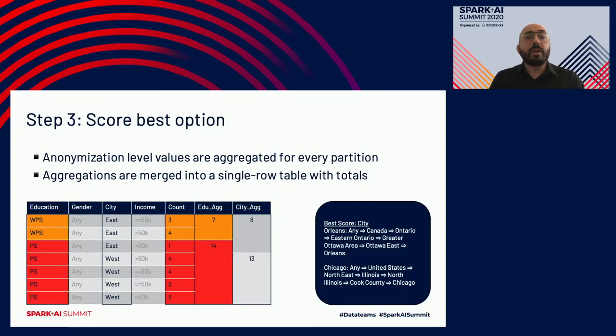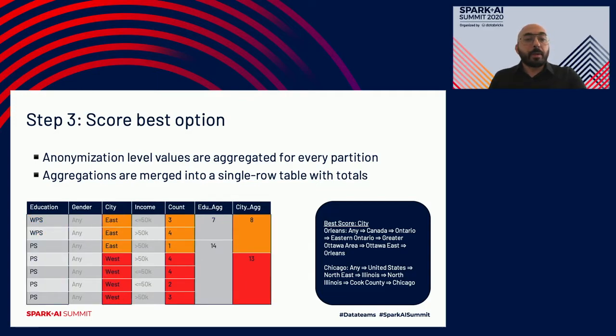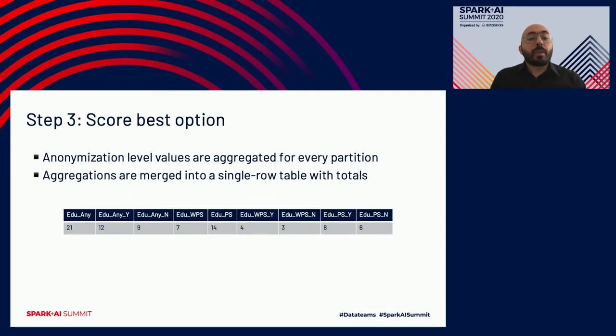And now, once we have that, we need to score the best option. So all the anonymization level values are aggregated at every partition, and then they are merged into a single row table with the totals. So I need to basically compare the score for education versus the score for city using these aggregates. So now I have here the city, and I compare the aggregate with education. Once I have all the aggregates, I need to merge all these aggregates from all these partitions into one row data frame that has all these aggregates.